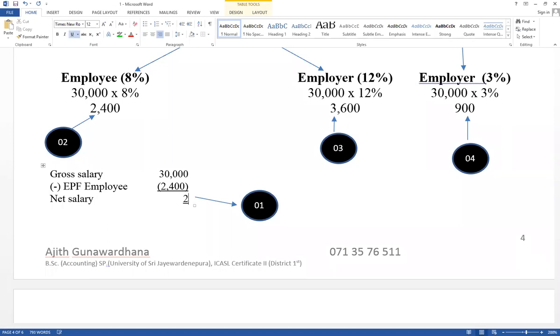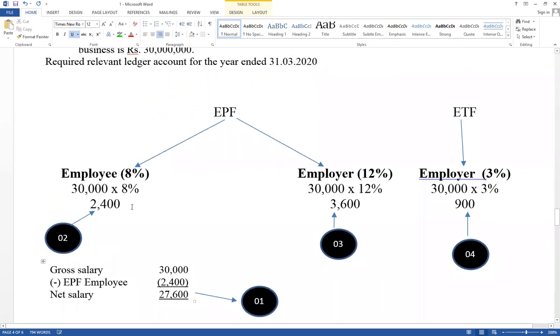This is the value paid in cash. It is called net salary. Only the contribution of employee can be deducted. Contribution of employer cannot be deducted from salary. It is another expense of the business.